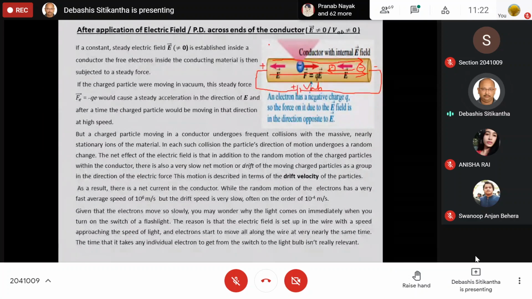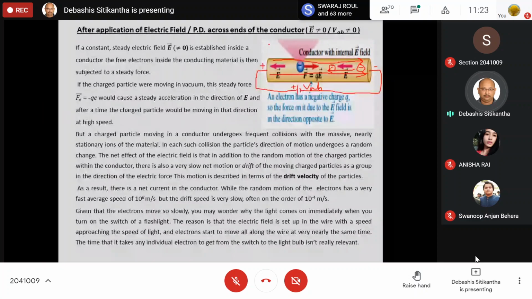Rather, the speed is going to be much less, of the order of 10 to the power minus 4 meter per second. And this speed is known as the drift velocity of the electron. If it were vacuum, the electron would have moved at a very high speed comparable to that of light. But inside a conductor, the speed of the electron is very, very less.